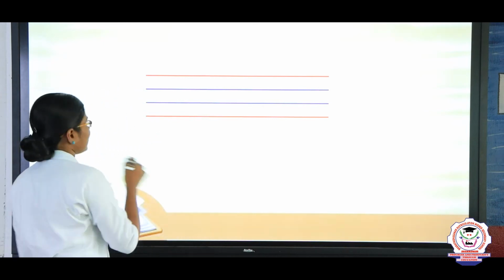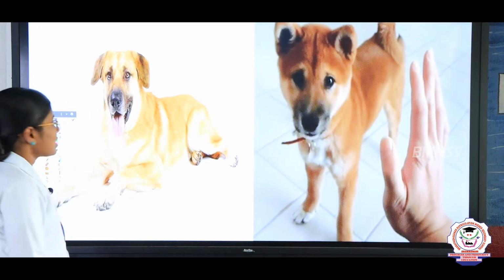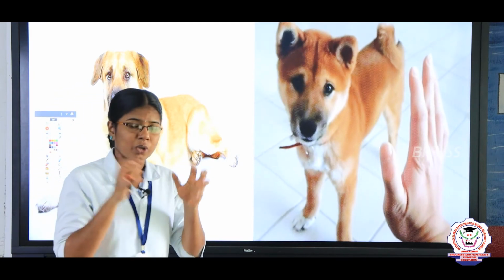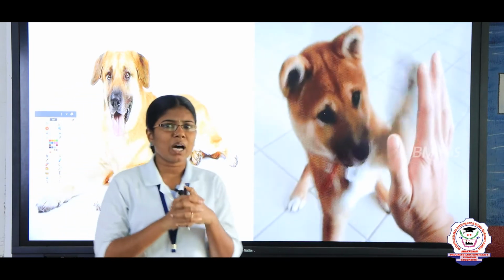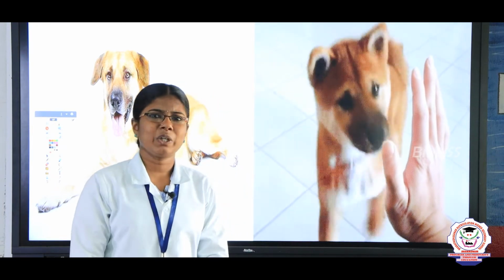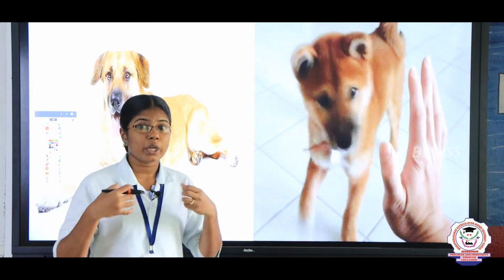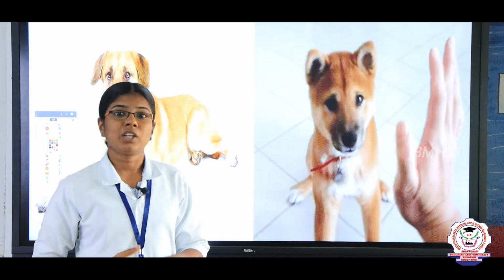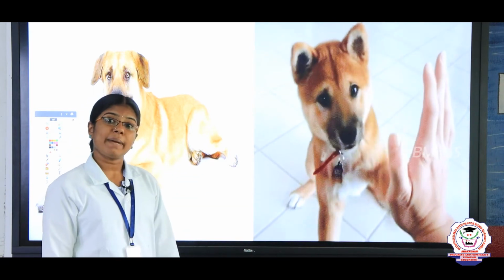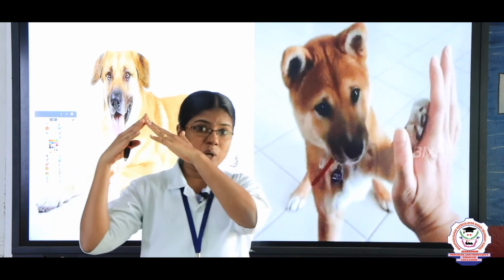Then listen. What is the next word we are going to learn? What picture is this? Yes, this is the picture of dog. How does a dog make sound? Wow, wow, wow. Yes, very good. In English, dog barks. Also see here, it is a pet animal. Dog is a pet animal. It guards our house, right children?